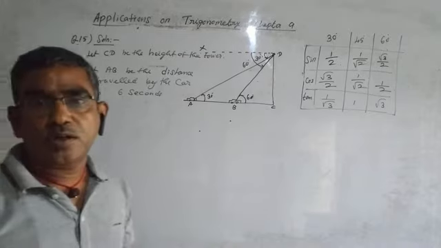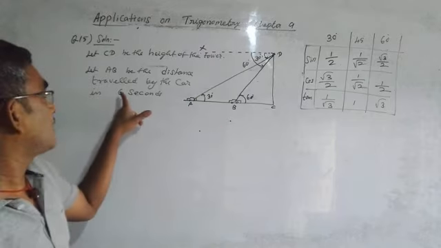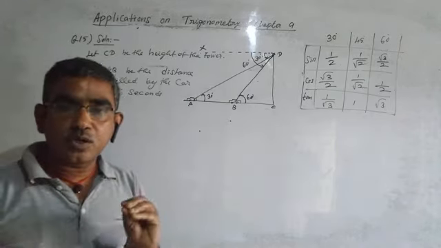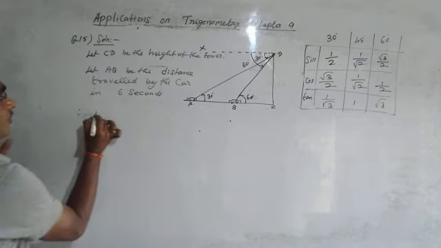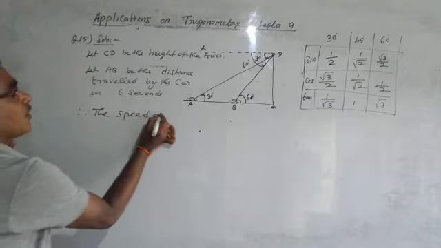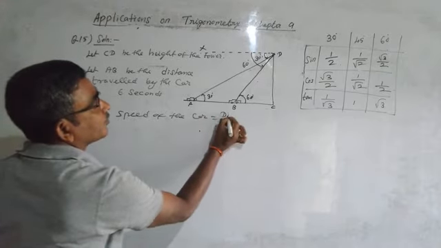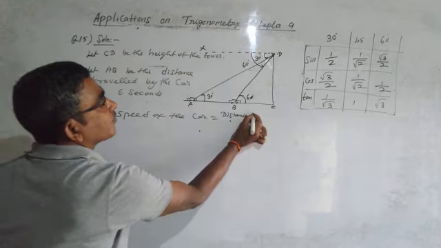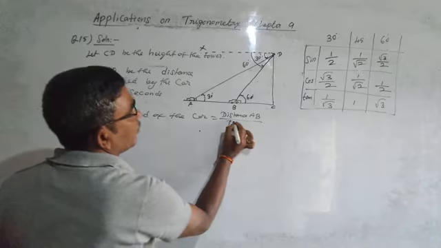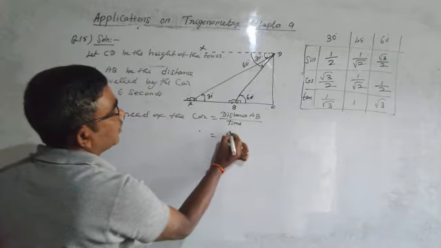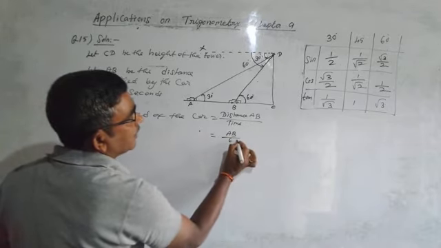So we can find the speed of the car. Why? Because we know the distance AB, and the car takes 6 seconds. We know the speed of the car is equal to the distance traveled by the car divided by the time taken. So the speed of the car is distance AB divided by time. The distance is AB and the time is 6 seconds. So the speed of the car is AB by 6 seconds.